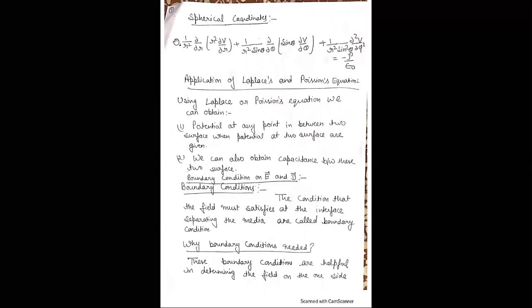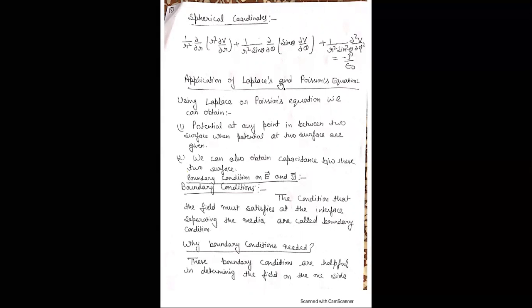And in spherical coordinates, 1 by r square ∂/∂r (r square ∂V/∂r) plus 1 by r square sine theta ∂/∂theta (sine theta ∂V/∂theta) plus 1 by r square sine square theta ∂²V/∂phi² equals minus rho by epsilon. The derivation of Laplace and Poisson equations in these coordinates is not in the syllabus, but for knowledge we are discussing.